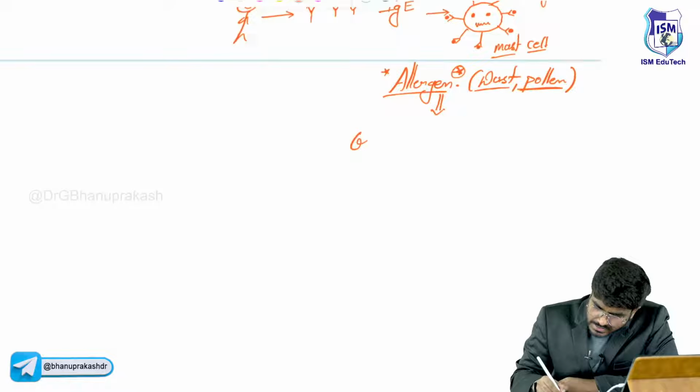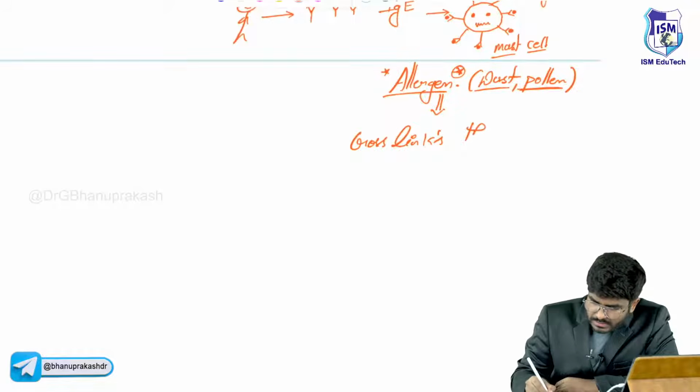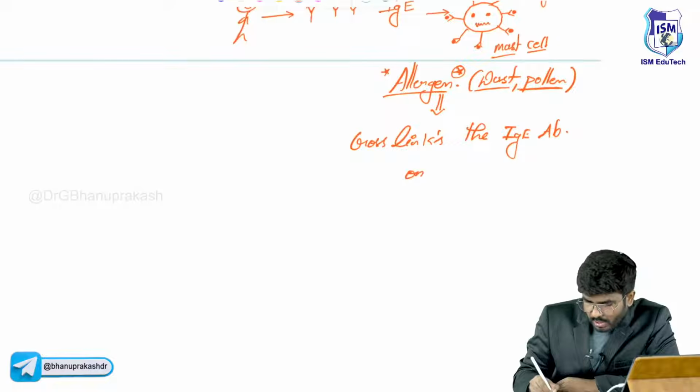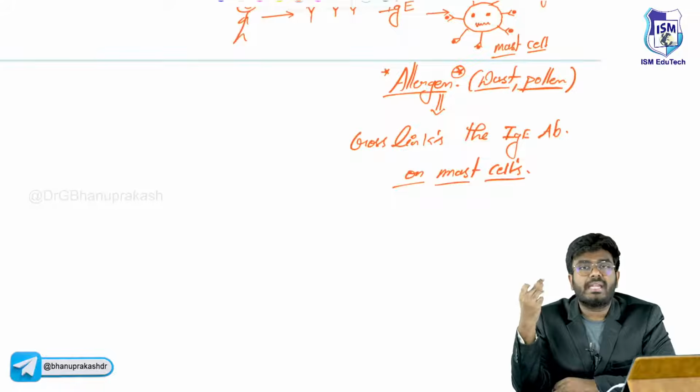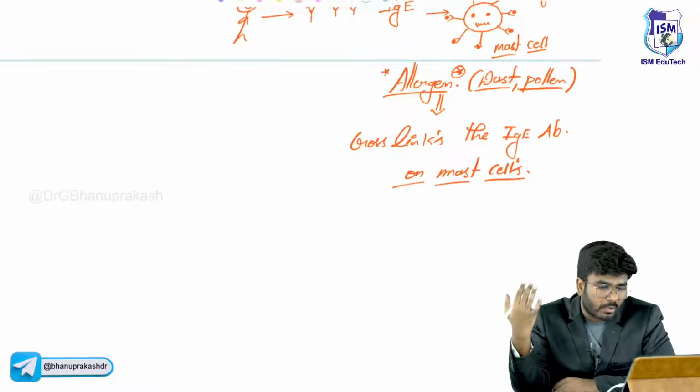So the allergen cross-links the IgE antibodies on mast cells. So now what are these mast cells doing? Now these mast cells are activated. The IgE antibodies are getting cross-linked, so the mast cells are going to be activated.